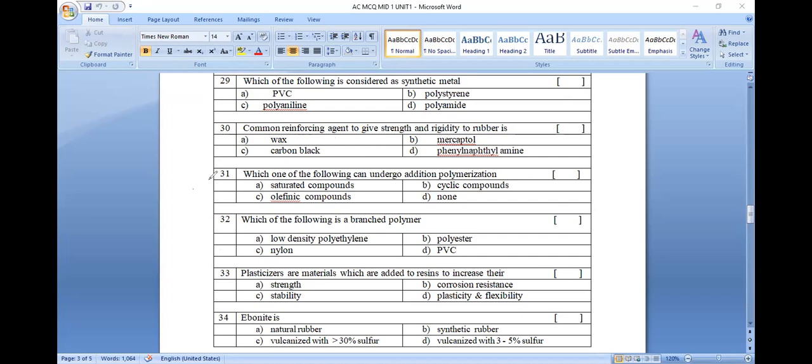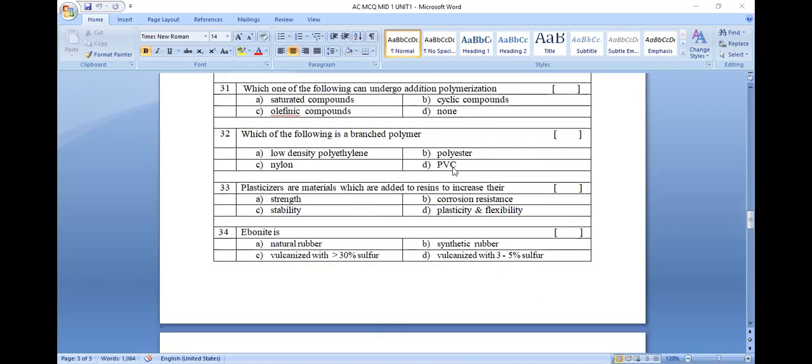Then question number 31. Which one of the following can undergo addition polymerization? Addition polymerization is identified in unsaturated systems. Condensation polymerization is identified in saturated systems. The word unsaturation indicates that the compound must contain double bonds. An olefinic compound containing a double bond participates in addition polymerization.